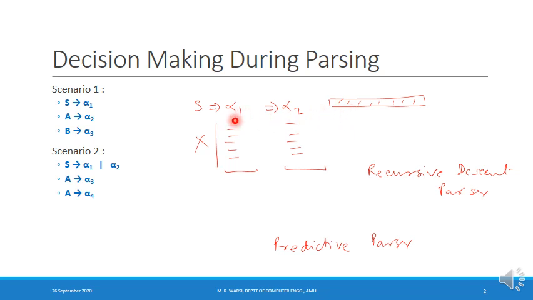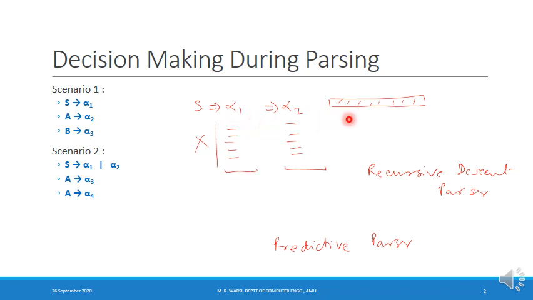I talked about two functions, first and follow, in the previous lecture, and now you can say that if the first of alpha 1 matches the first terminal symbol in the given string, or the given string begins with a terminal symbol which is in the first of alpha 1, then this string is derivable from alpha 1.